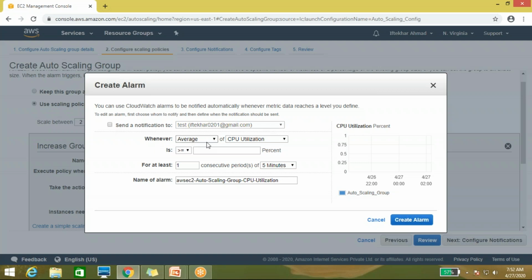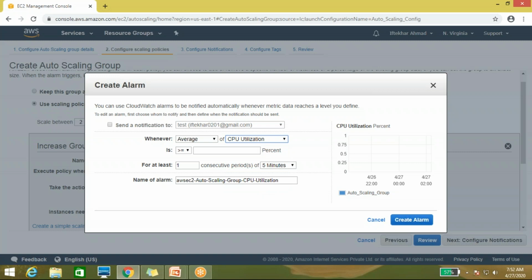Here you can see it's showing average, minimum, maximum, sum, and sample counts, and CPU utilization. You can view utilization of CPU, disk. These are the options available. So let me check CPU utilization.